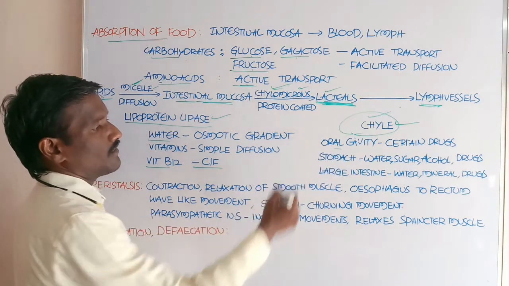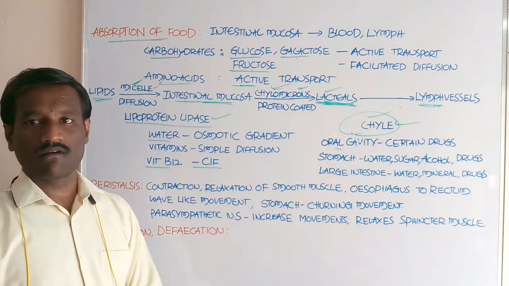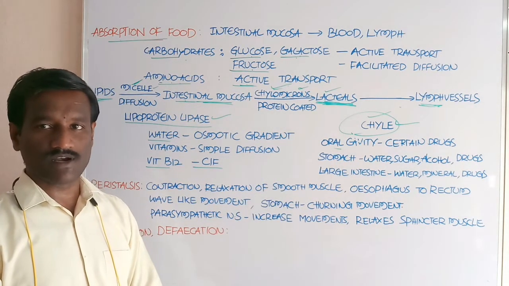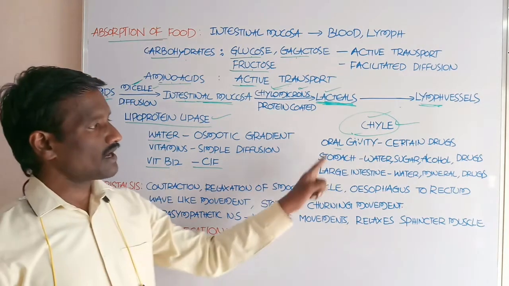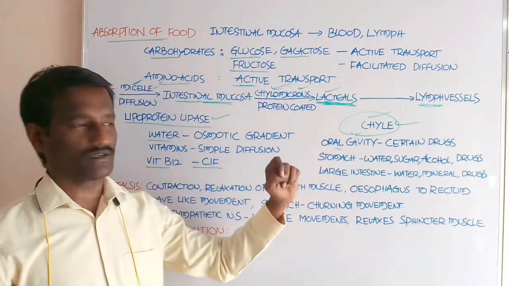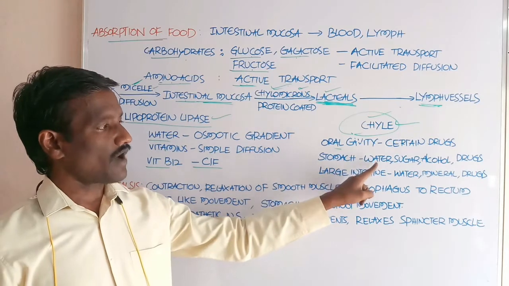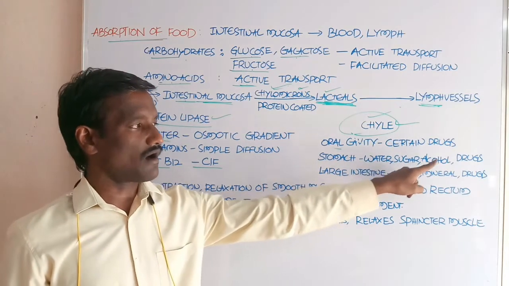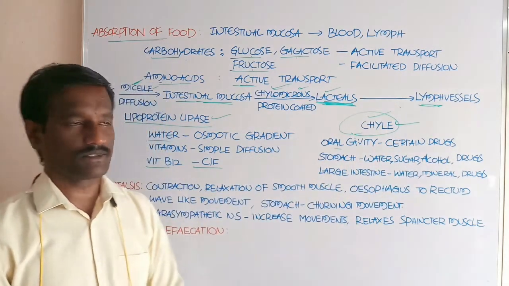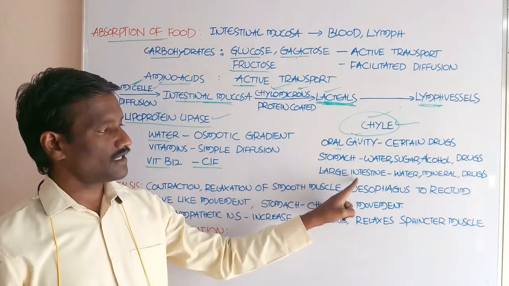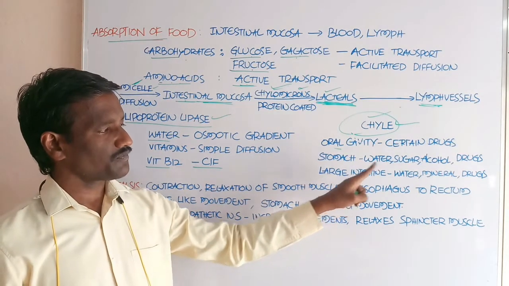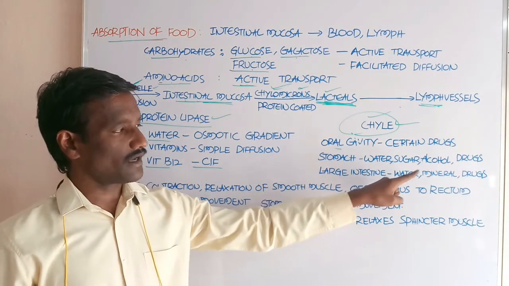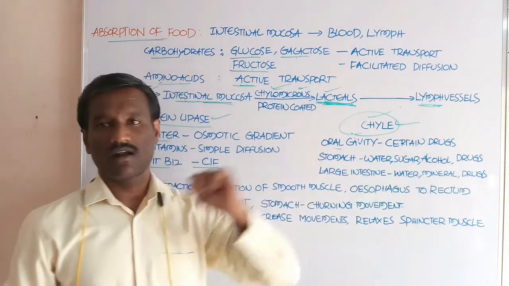Next, what about the absorption in the different regions of the alimentary canal? The oral cavity absorbs certain drugs, the stomach absorbs water, sugar, alcohol and drugs, and the large intestine absorbs water, minerals and drugs.